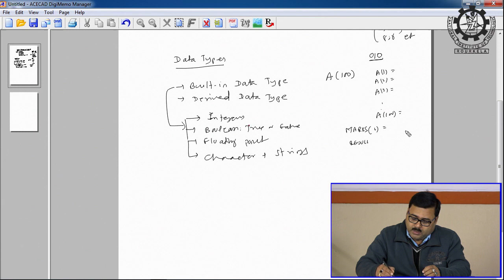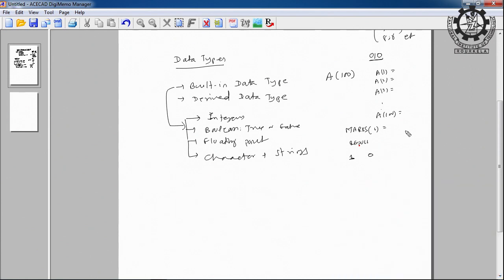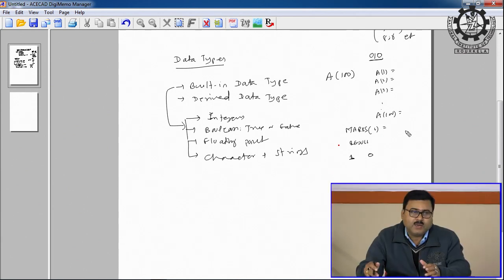So if I say that I am taking 1 for true and 0 for false, then after some operation, if you get the data value true, I can say it is 1. If the data value is 0, I can say it is false, or 1 represents true and 0 represents false. They are called Boolean. We will be coming to Boolean data operations also.